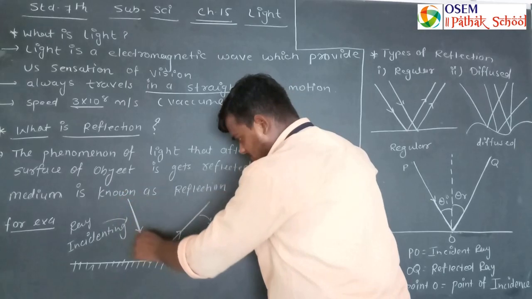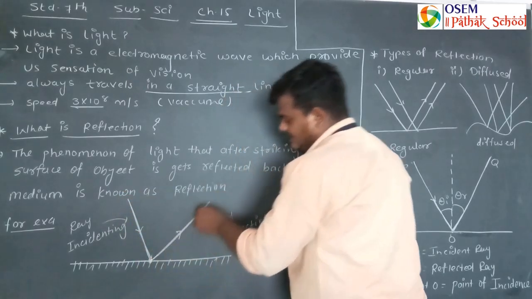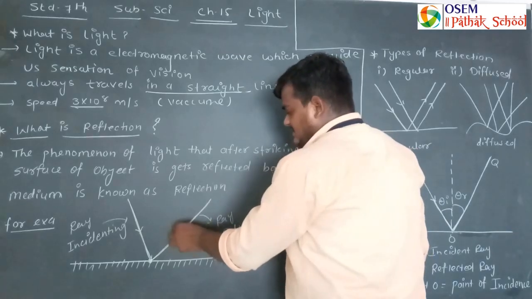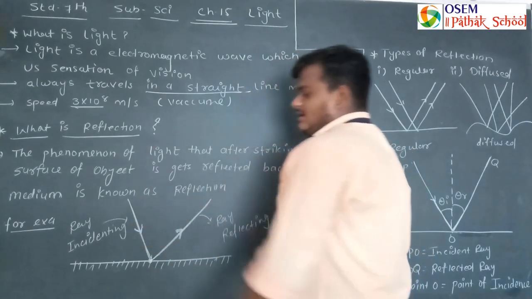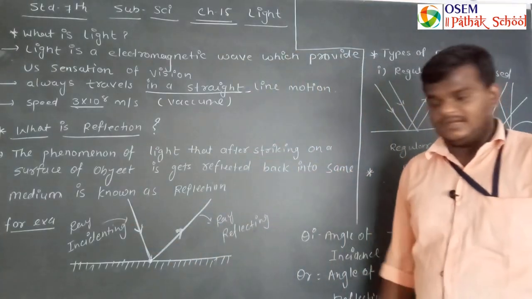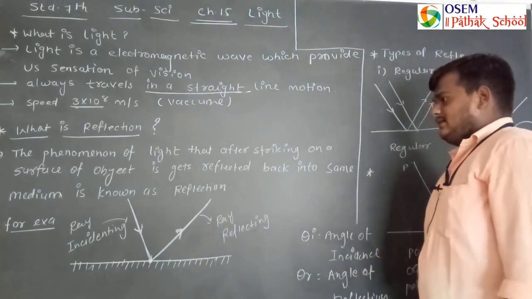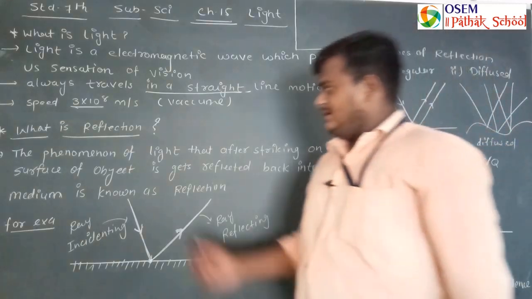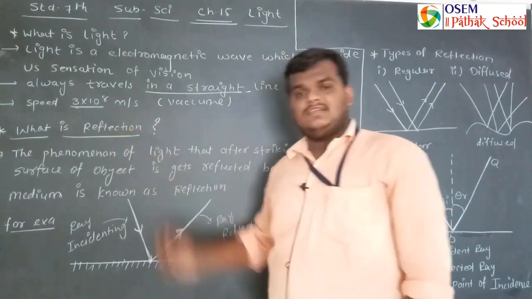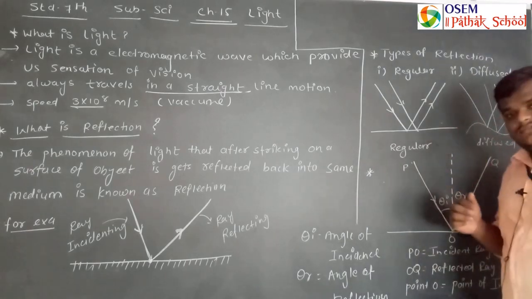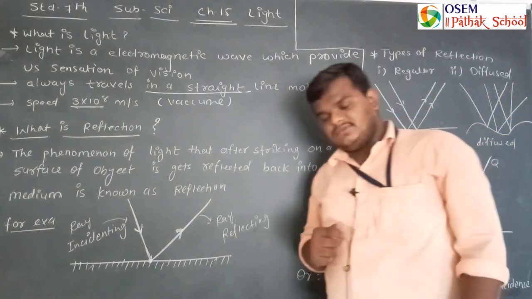After striking on this surface, the light is reflected back into the same medium, and this concept is known as reflection. So I hope you are clear about what reflection is. Now, the types of reflection. What are the types of reflection?